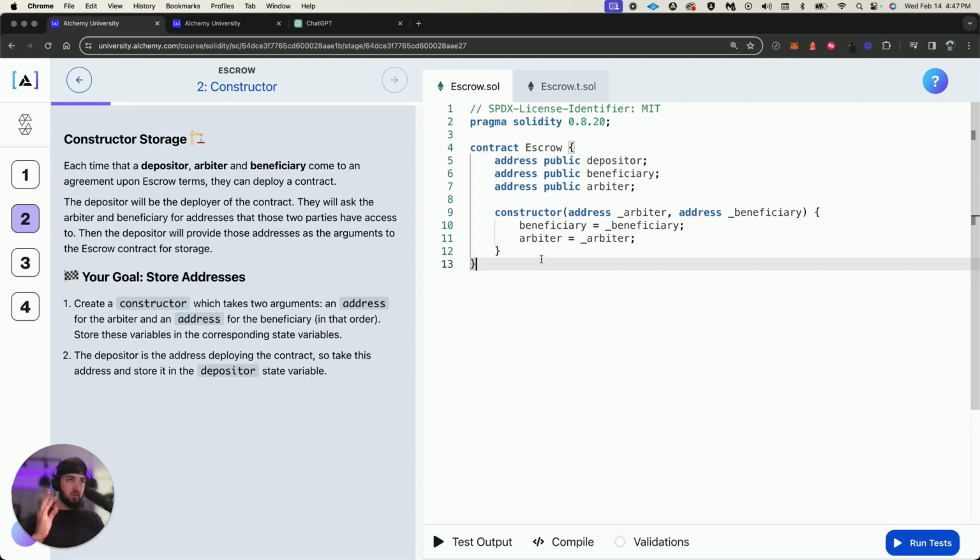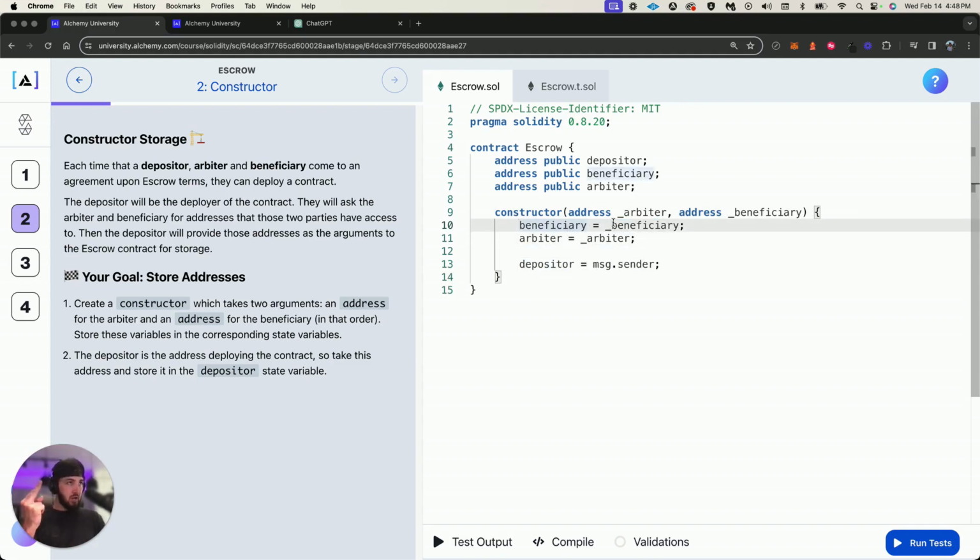Well, let's read the instructions before I talk, so this is logically working. The depositor is the address deploying the contract. So take this address and store the depositor in the state variable. So I think what I need to do is also say depositor equals msg.sender. That's the person who deployed it, and msg is that global variable that we have access to.